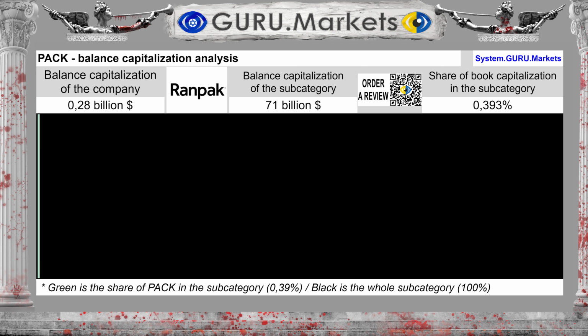The company's balance sheet capitalization is estimated at $0.28 billion, with a balance sheet capitalization of the subcategory of $71 billion. Ranpak Holdings Corp. PAC accounts for a share of 0.393%.